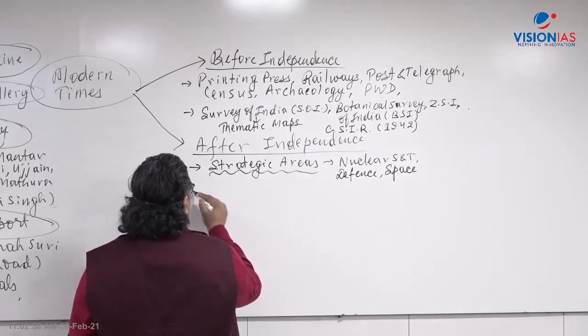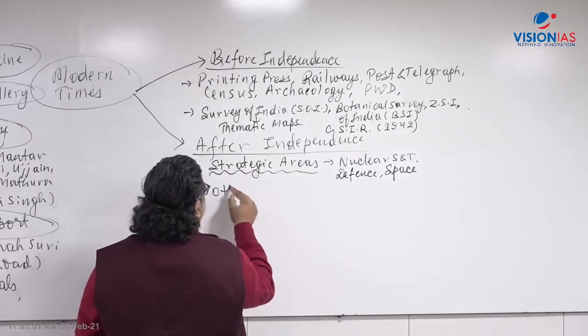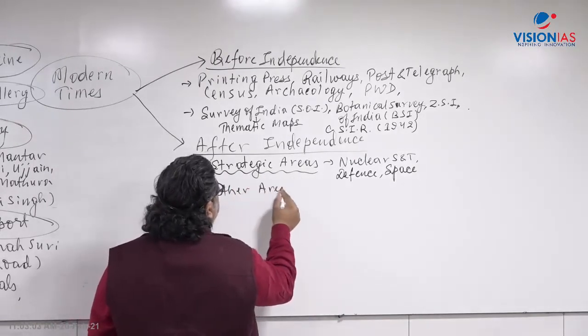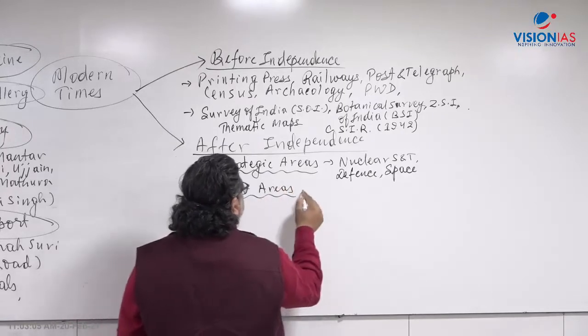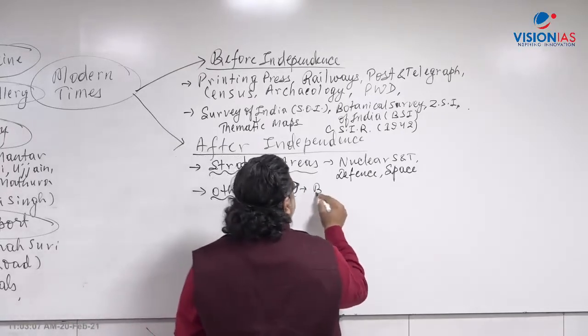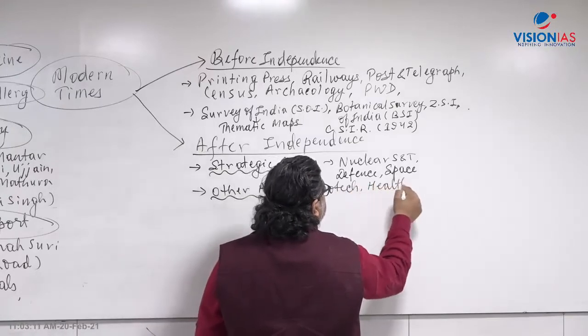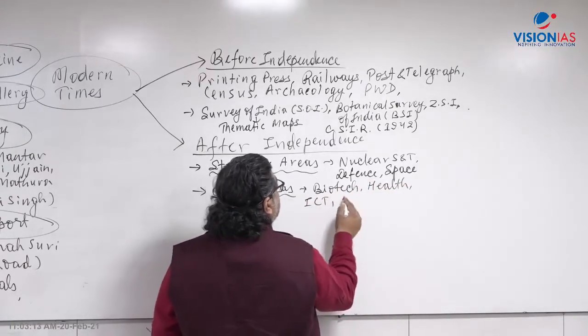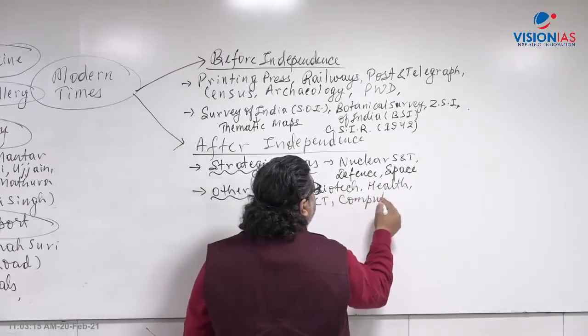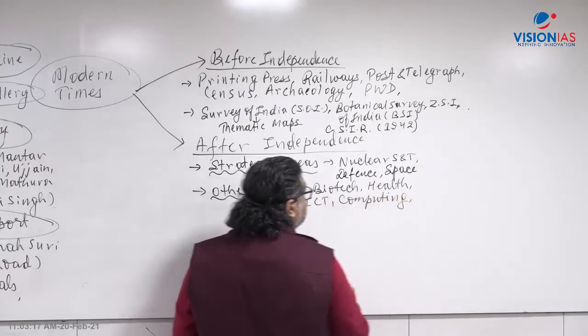Now, other areas, if you look at the other important areas which India went on to develop. Which all areas were there? Biotechnology, biotech, health, right? ICT, computing, like I've mentioned supercomputers like Param supercomputers, right?